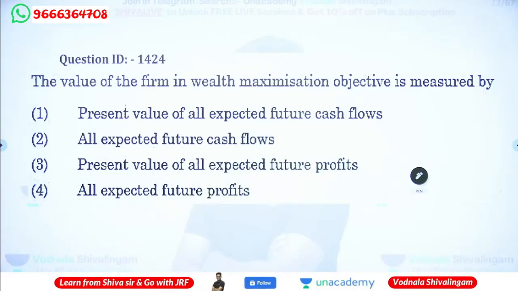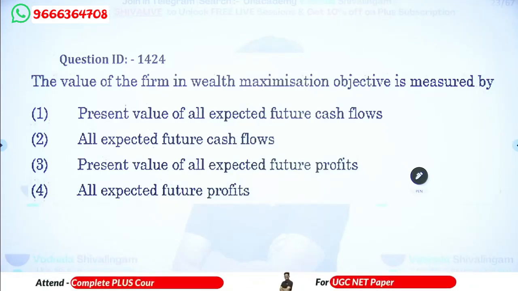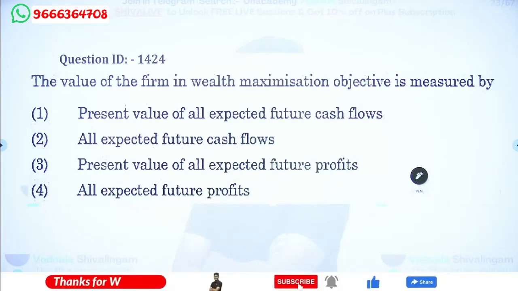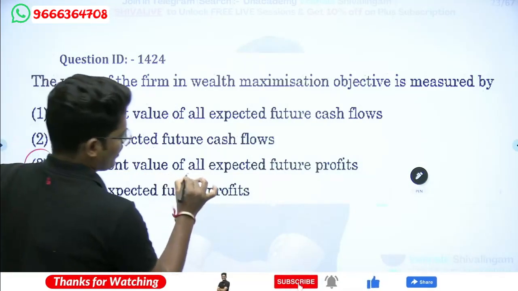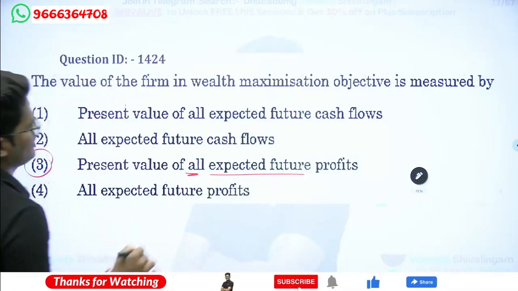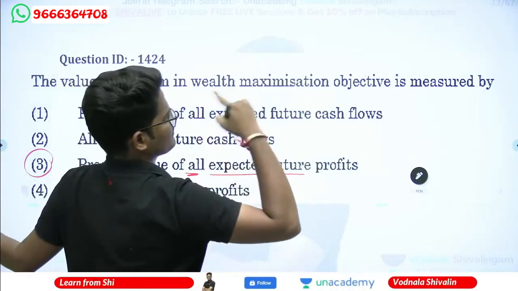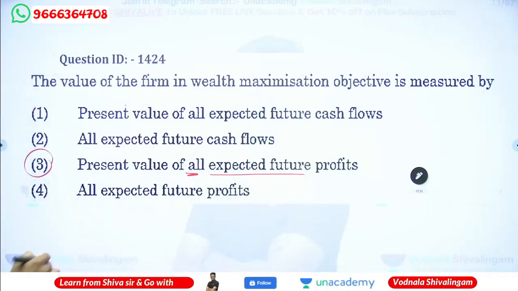Next, the value of the firm in wealth maximization objective is measured by. So answer for this question will be C, present value of all expected future profit. Wealth maximization is nothing but present value of all expected future profit. Why present value of all expected future profit?